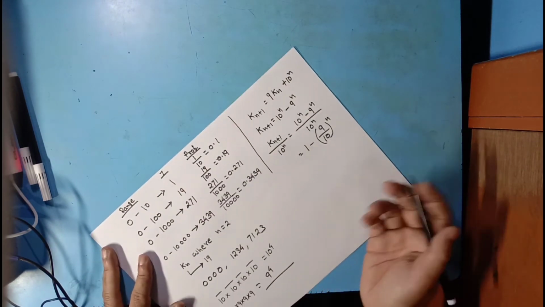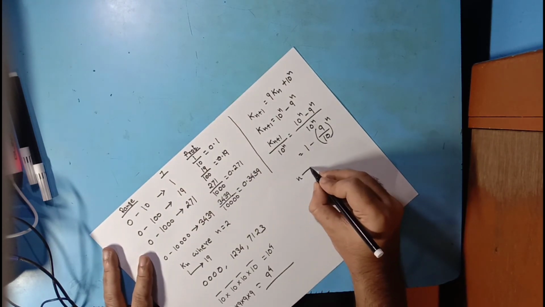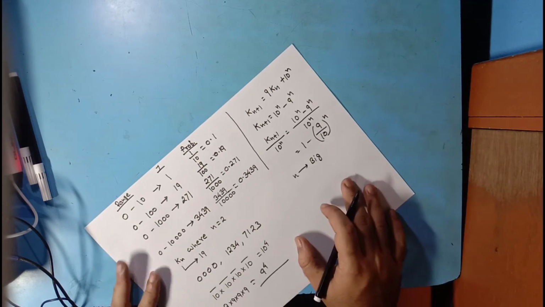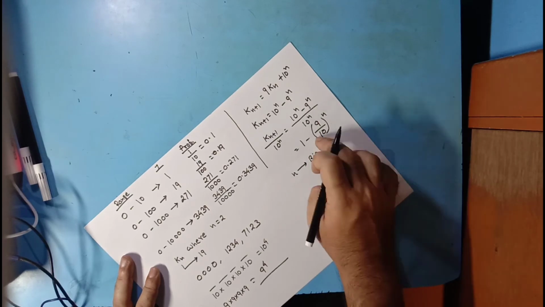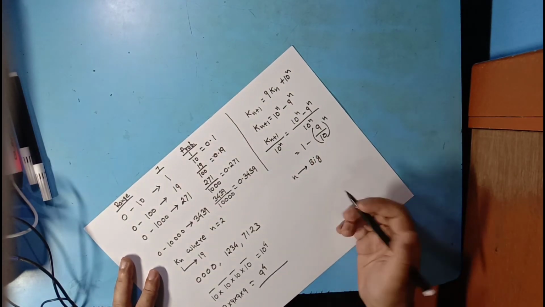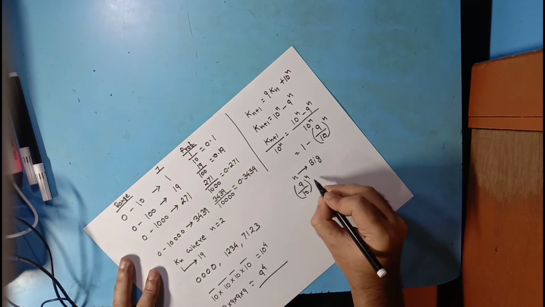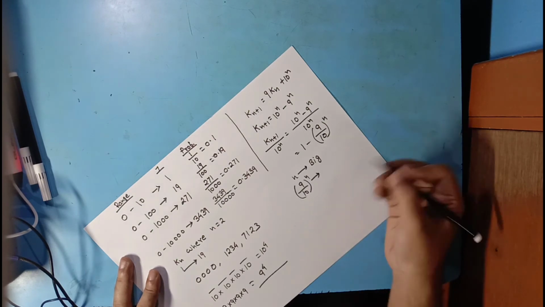Now if n goes bigger and bigger, then (9/10) to the power n tends to 0.